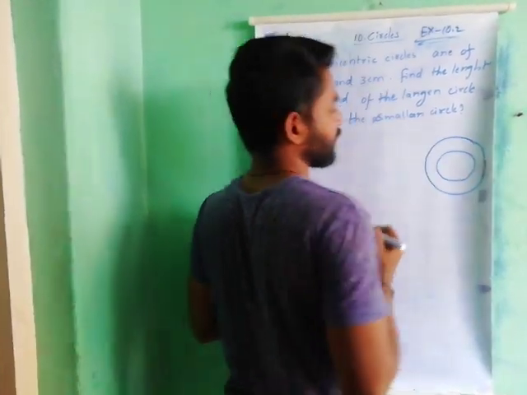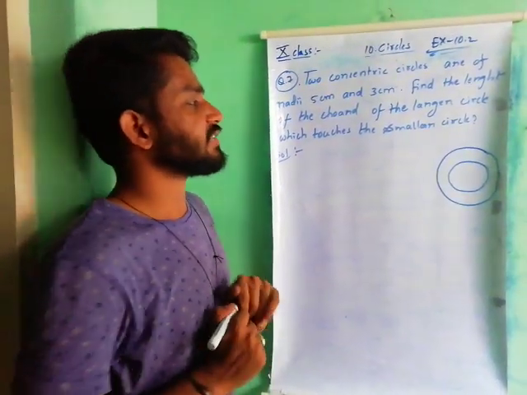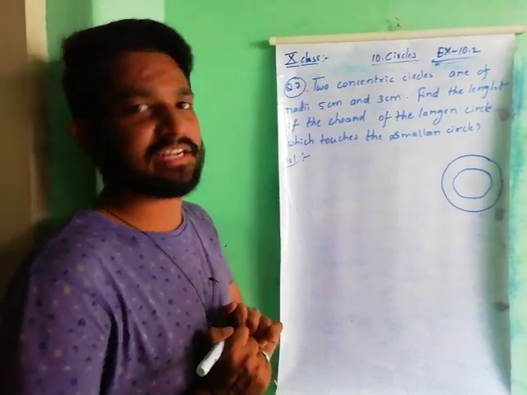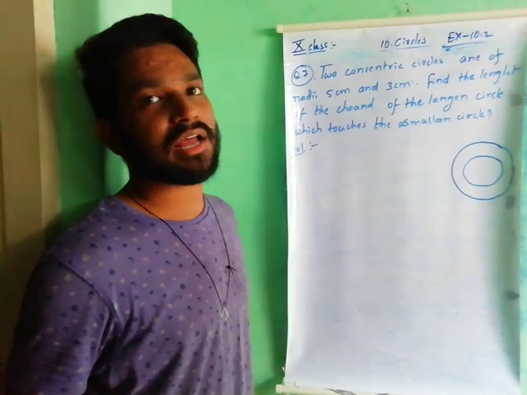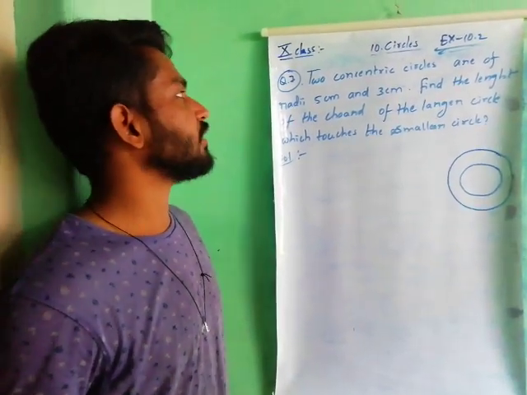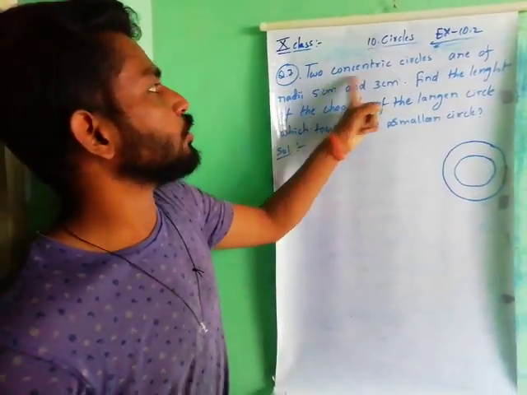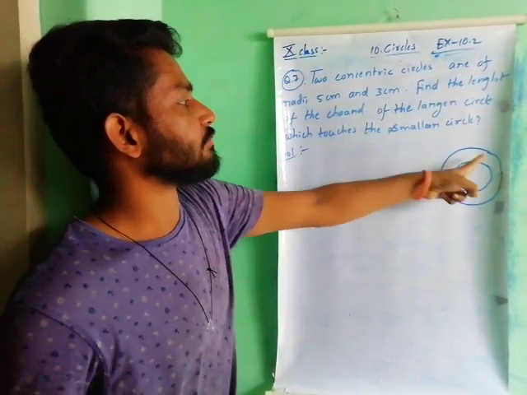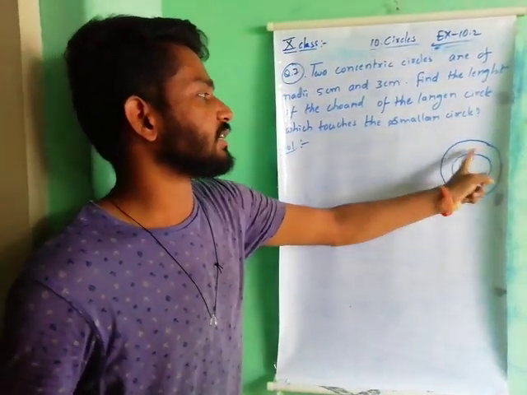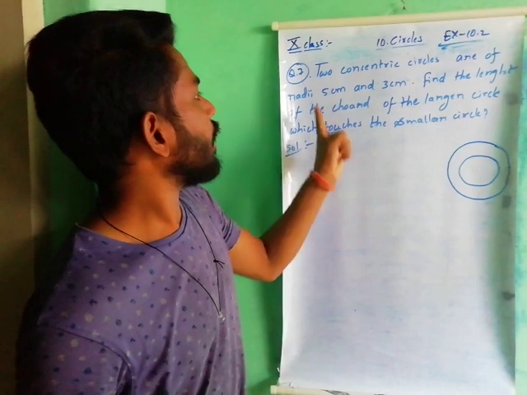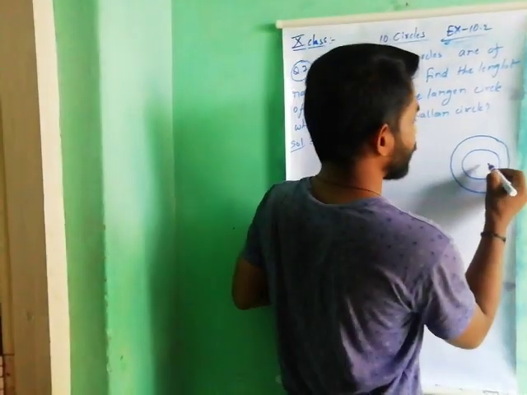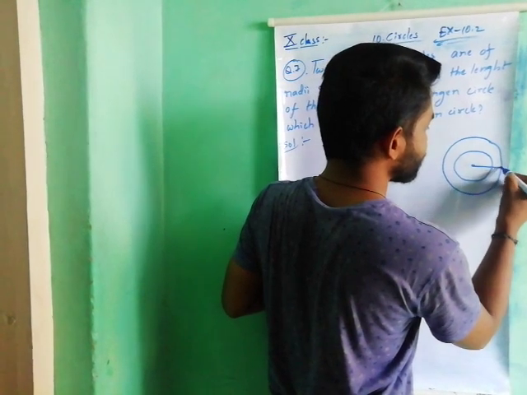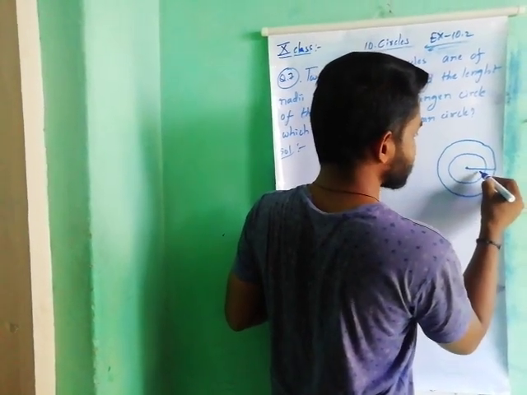This is another circle. So this type of circles is called concentric circles. Means a circle lying inside another circle is called concentric circles. It is given that two concentric circles are of radii 5 centimeters and 3 centimeters. So the bigger one's radius is 5 centimeters.